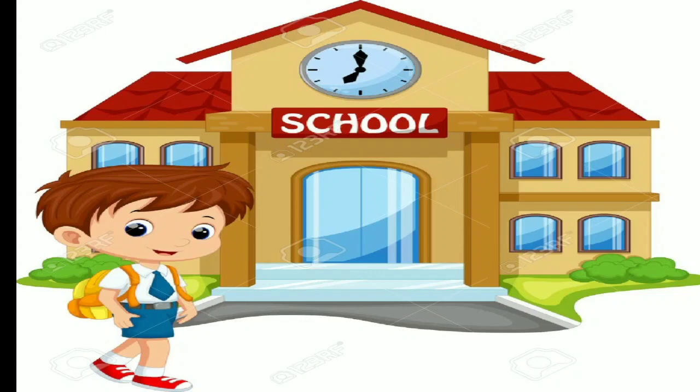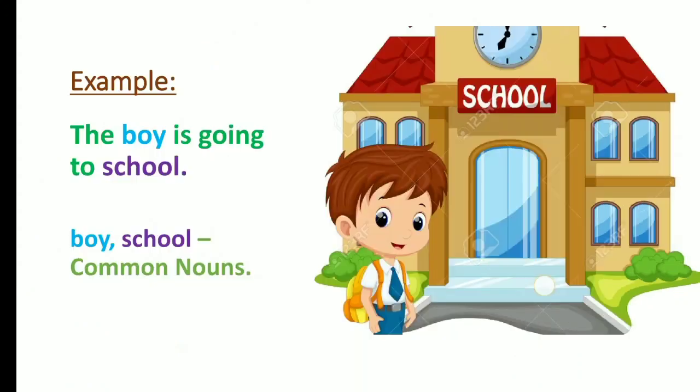No. Then who can it be? See the picture properly. Can you make out the name from here? Any name? Is it Shihab? No. So see the picture. We are saying the boy is going to school. So who is going to school, children? The boy is going to school. And where is this boy going? The boy is going to school.